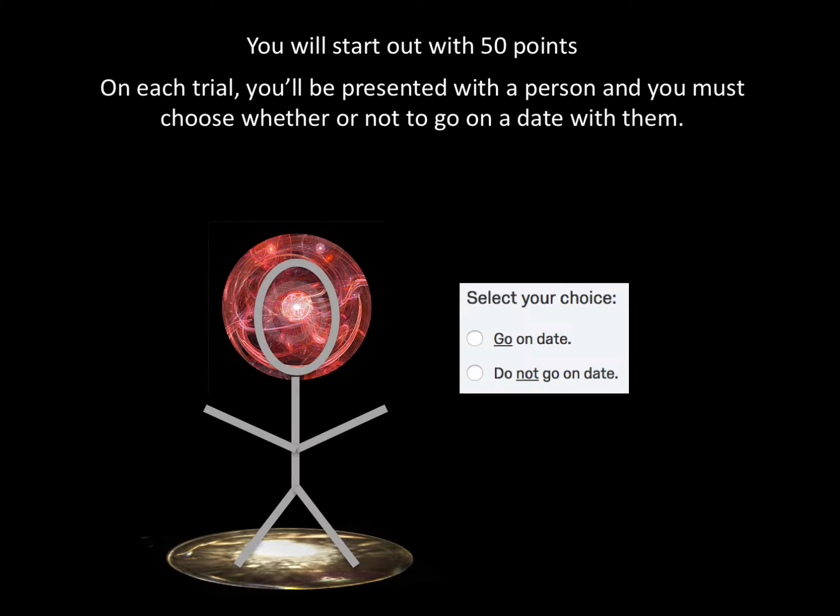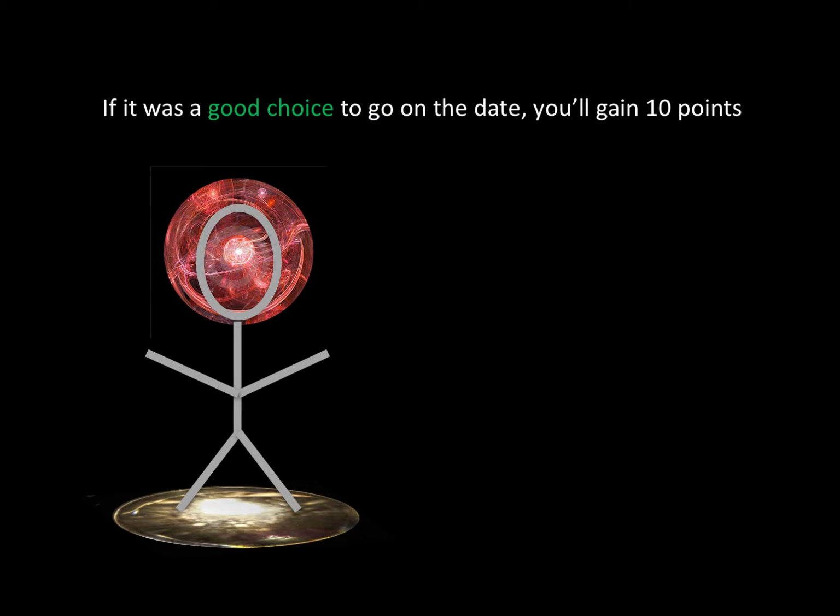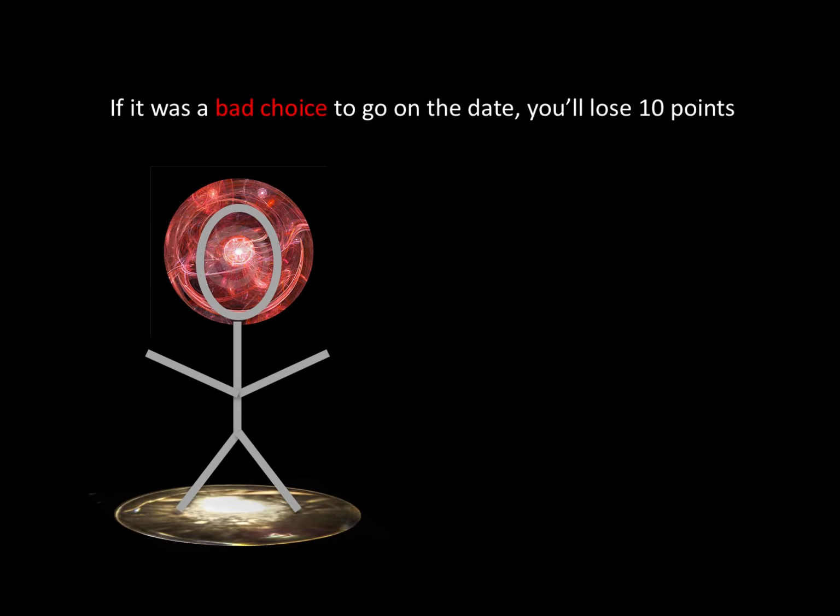You will start out with 50 points. On each trial, you'll be presented with a person, and you must choose whether or not to go on a date with them. Once you make your decision, we'll tell you how the date affected your points. If it was a good choice to go on the date, you'll gain 10 points. If it was a bad choice to go on the date, you'll lose 10 points.